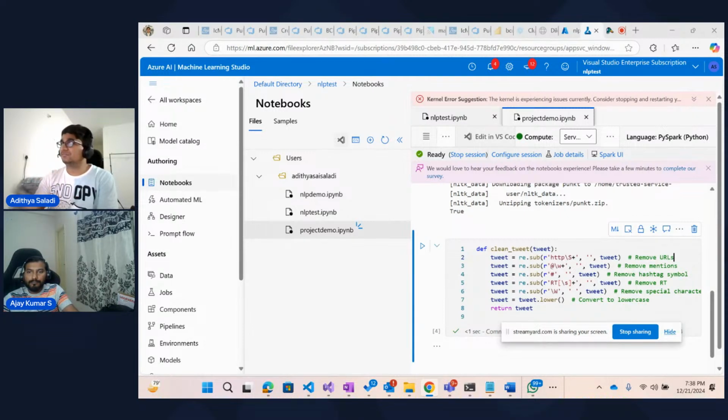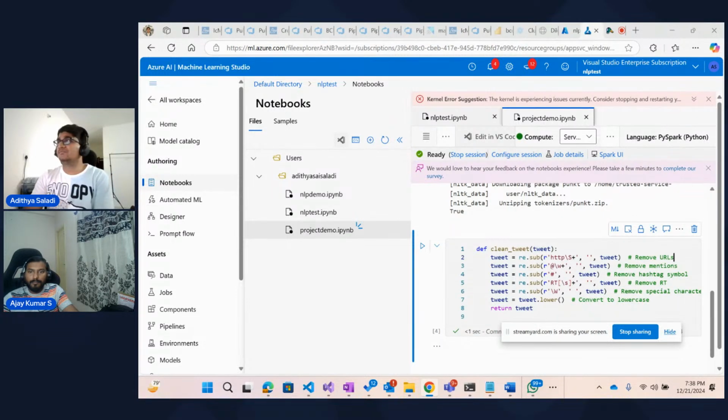And then we have special characters removal, which removes non-word characters. Say if you have a smiley or a heart symbol, all of that can be removed using this \W. And then the last one is tweet.lower, which converts the complete text to lowercase for uniformity, because there are chances where a few tweets are completely in caps and a few are completely in lowercase. Just to make uniformity, we are making everything lowercase, right?